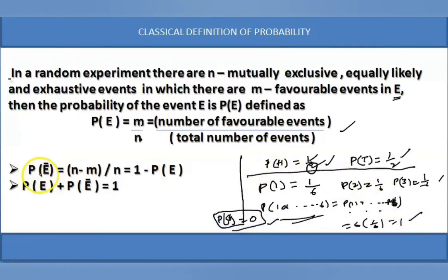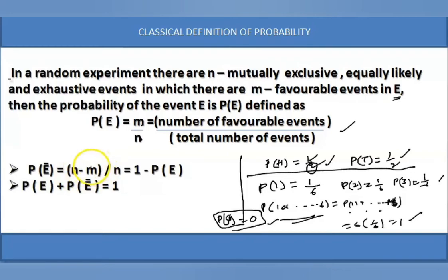Right. Next, E bar. If E is the favorable event, E bar becomes the unfavorable event. So what is the probability of the unfavorable event? Favorable events are m. If you subtract m from the total events, that is S minus E, the complementary event, that is n minus m, which is the number of unfavorable events.